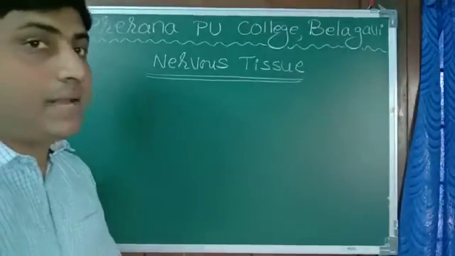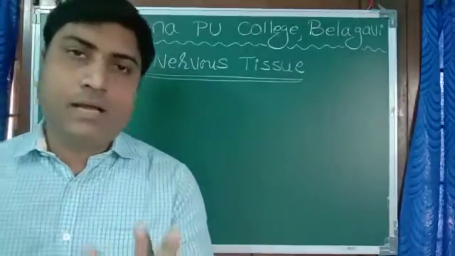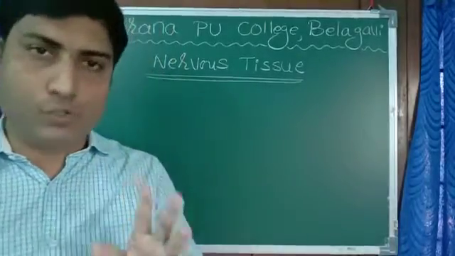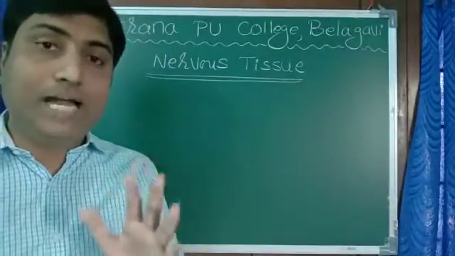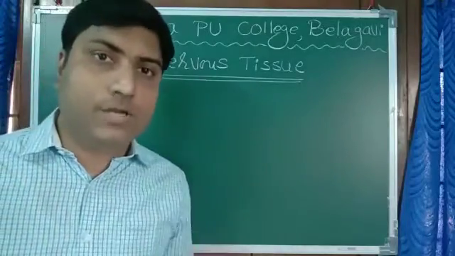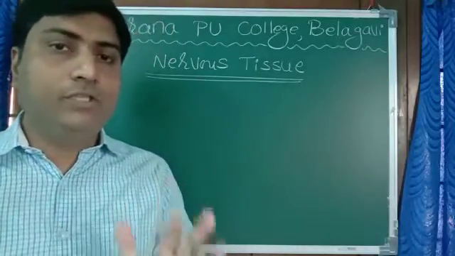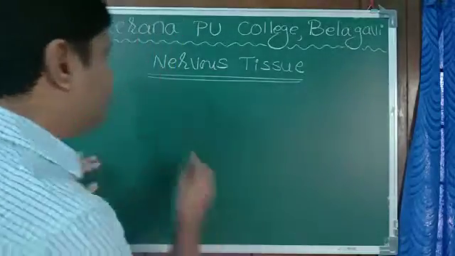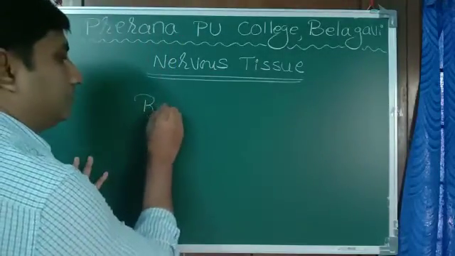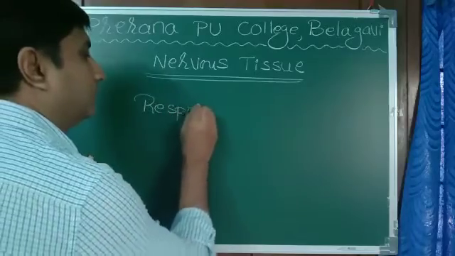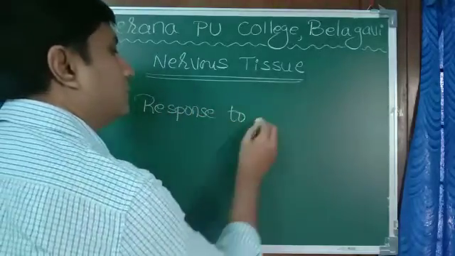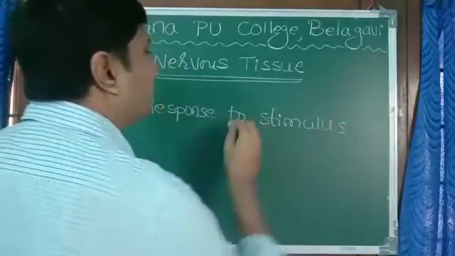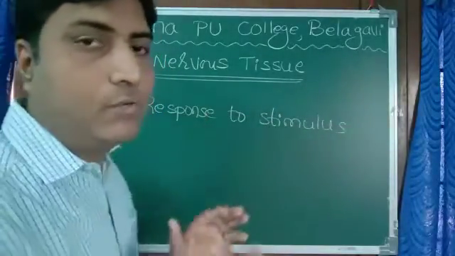Okay, the last type of tissue is nervous tissue. As I mentioned earlier, it is also called neural tissue, the tissue that makes our nervous system. The important function of the nervous system is to show response to the stimulus. Response to stimulus. This is the function of nervous tissue.